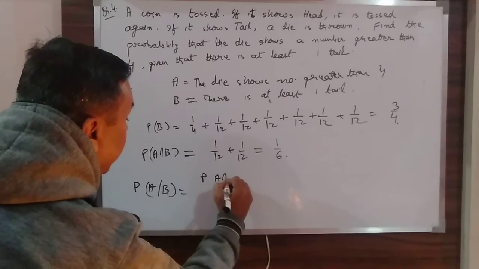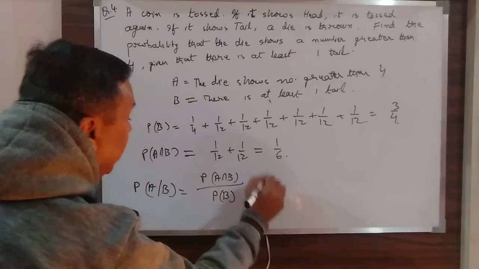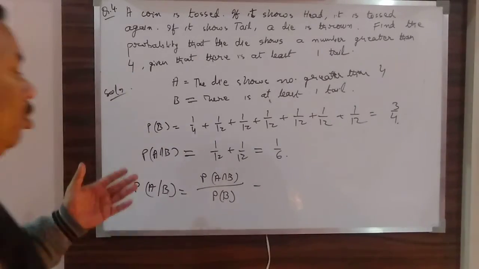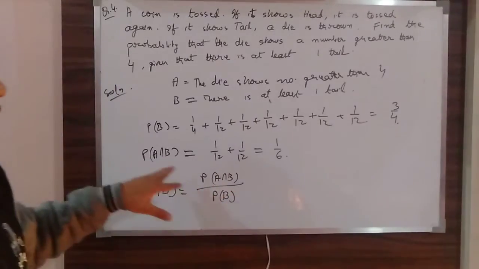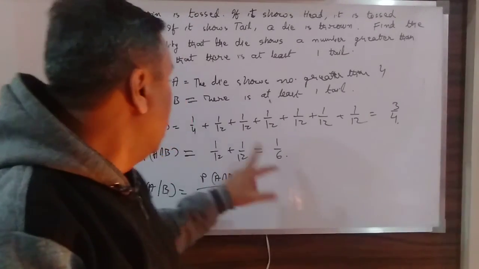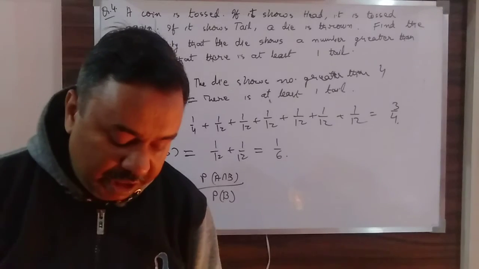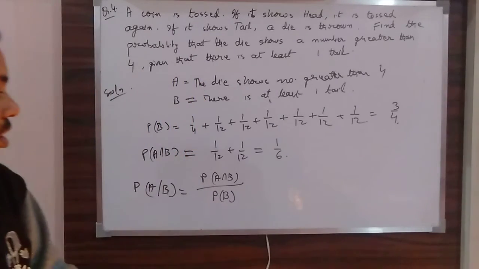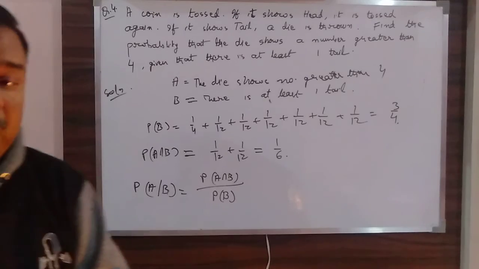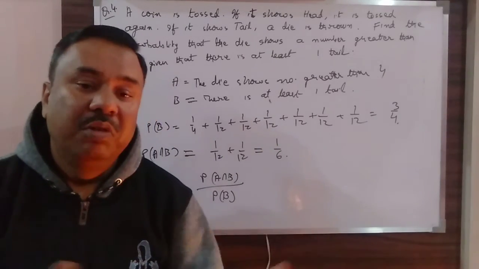Probability of A intersection B divided by probability of B. Now you have got both things. I know what A intersection B is. I know what P(B) is. So I can find both of these. The rest is your calculation work. So as usual, once again I am leaving the remaining work for you.